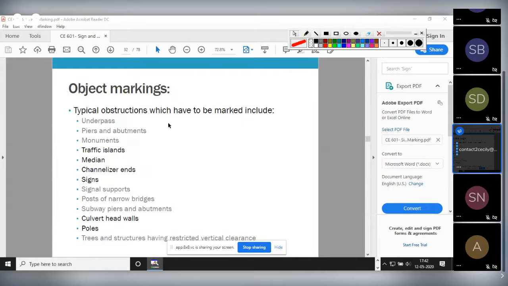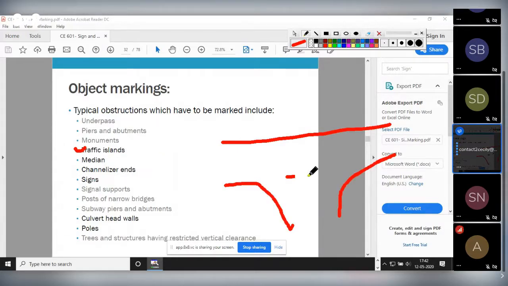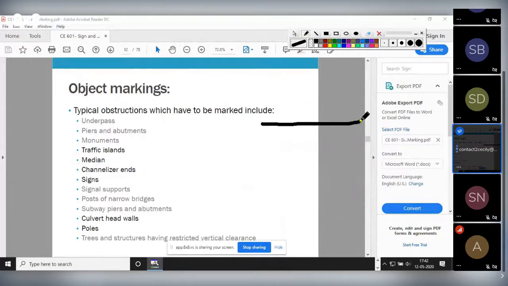Now, what are the object markings where we are using? These are used in the traffic islands. Islands means what? Suppose this is your roadway. Some islands will be provided here. I think you have seen like this. So we have to mark this island also. Around the island, we have to give some markings. So this comes under the object markings. So traffic islands, median. Median means what? Suppose this is your highway.